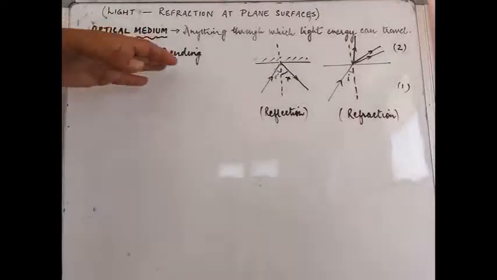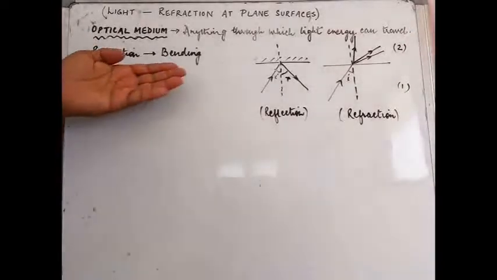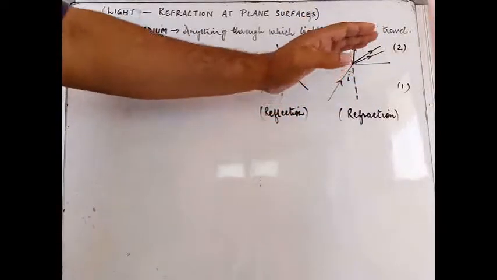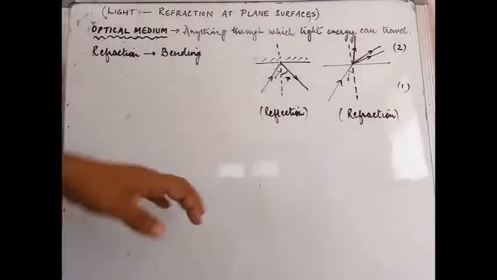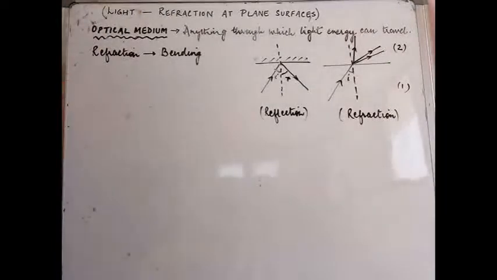Bending takes place whenever there is an obstruction in your path. Now I'll take a very basic real life example to help you understand this process of bending. This was the ray of light that was traveling. Why did it have to turn? Think of a situation in which you are moving on a relatively vacant road.